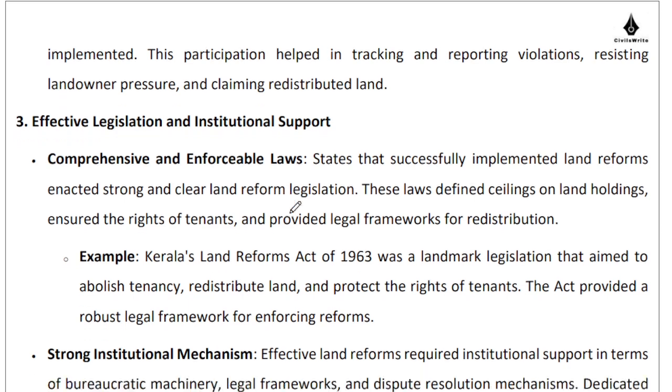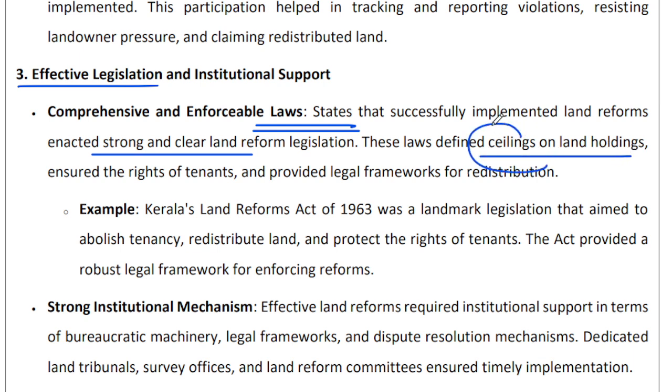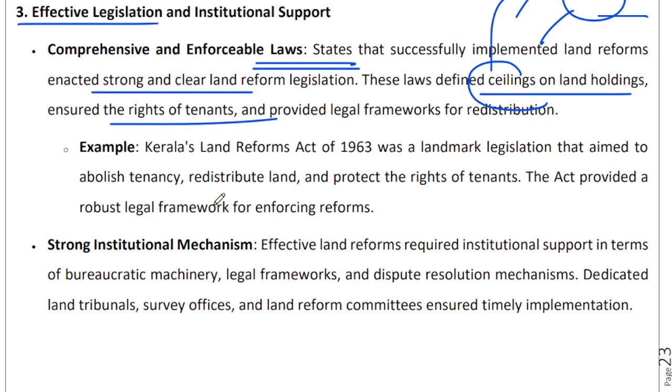And finally, the third leg of this entire successful implementation is having effective legislations, right? Laws were created by many states, but states created laws with a lot of loopholes. So putting into place strong and clear laws is very important. Clearly defining the ceiling on land holdings. What do I mean by ceilings on land holding? That if you have land more than this ceiling, then we will confiscate that land and redistribute it amongst those who don't have any land, right? So clearly defining the ceilings and ensuring the rights of tenants is very important, right?